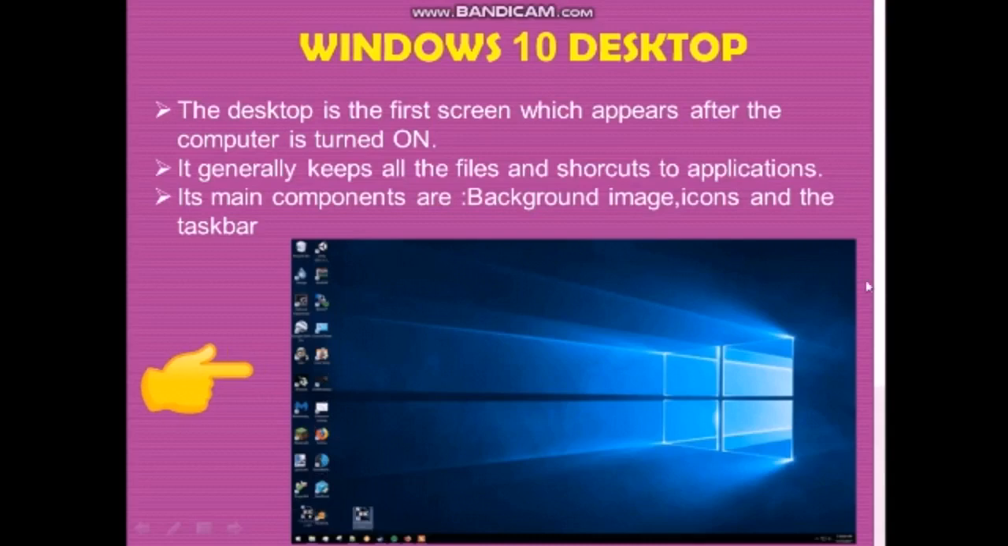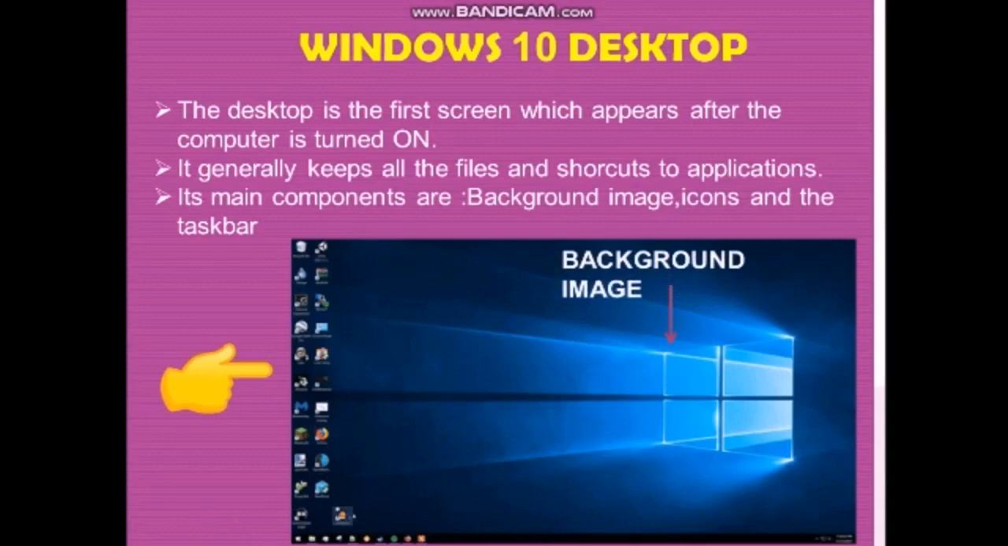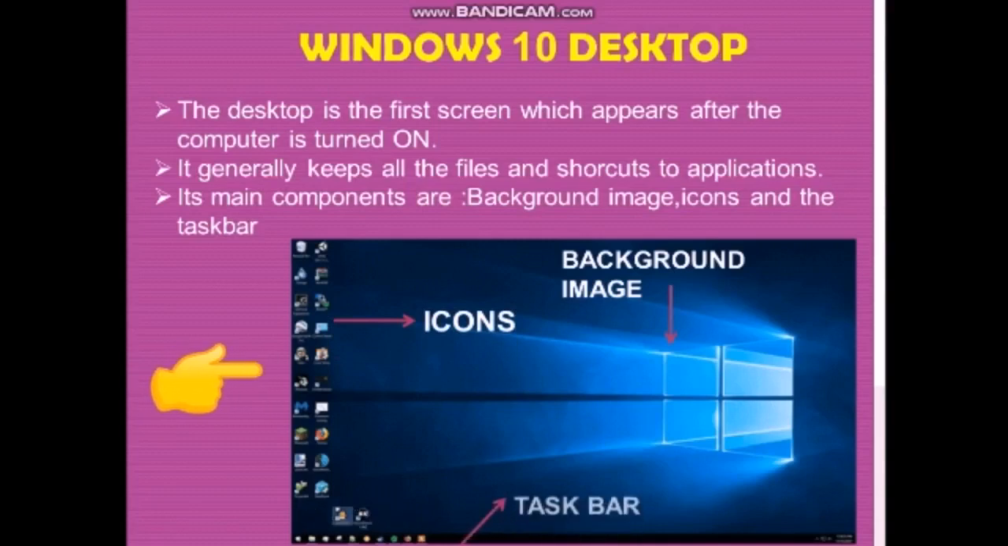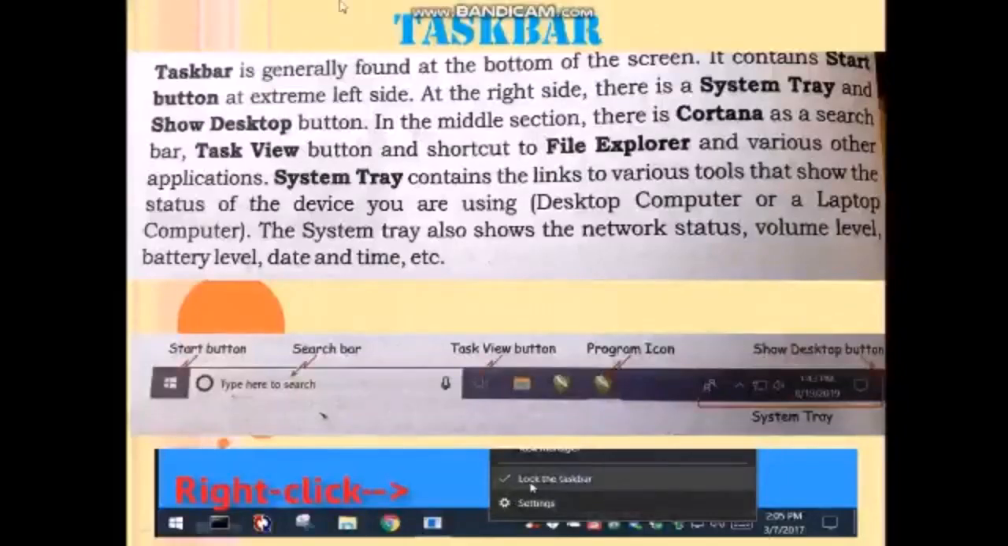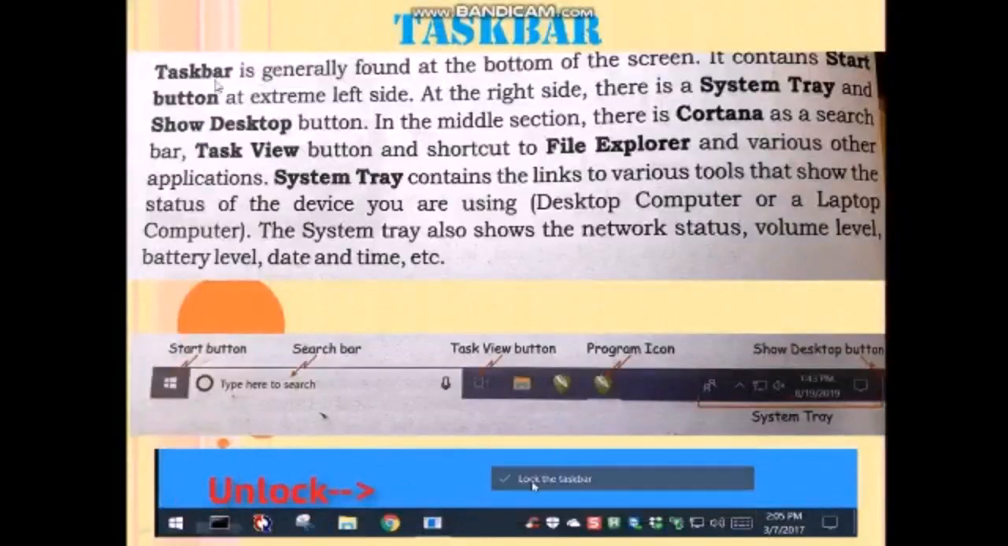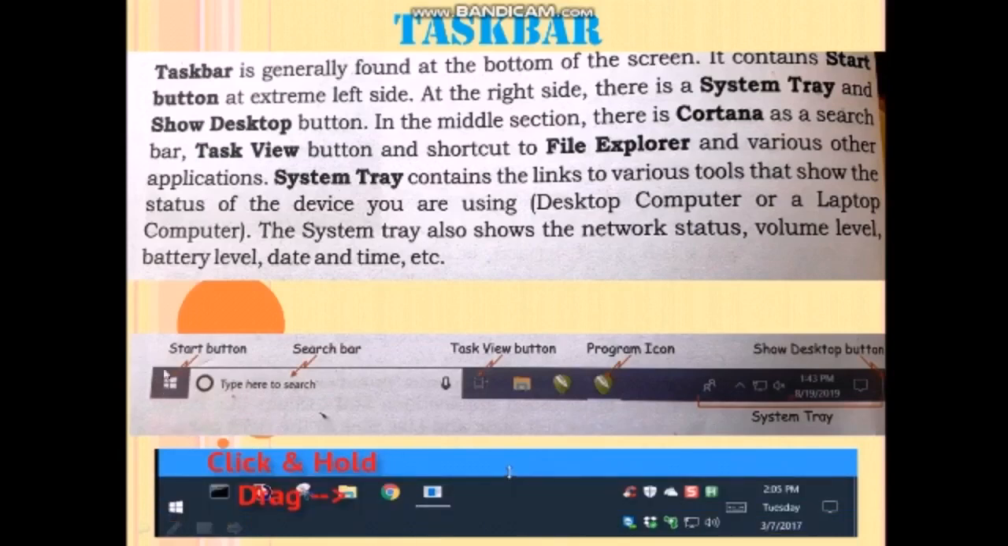So its main components are, first one is background image. This is the background image, and second one is icons. These are the icons, and last one is taskbar. Generally the taskbar is situated at the bottom of the window. So next one is taskbar. Already we learned that the taskbar is generally found at the bottom of the screen. So this is the taskbar.